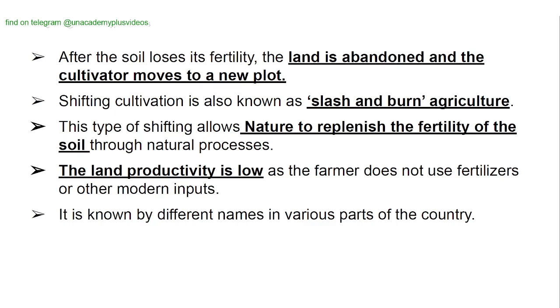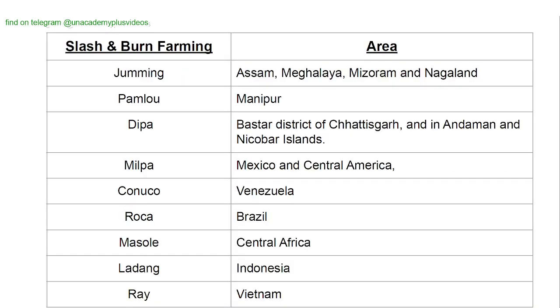After the soil loses its fertility, the land is abandoned and the cultivator moves to a new plot. Shifting cultivation is also known as slash and burn agriculture. This type of shifting allows nature to replenish the fertility of the soil through natural processes. The land productivity is low as the farmer does not use fertilizers or other modern inputs. It is known by different names in various parts of the country.